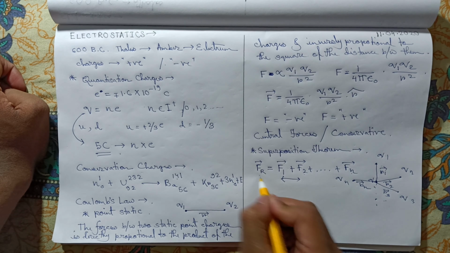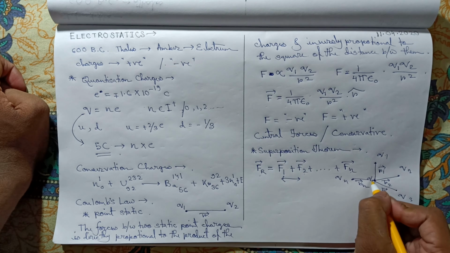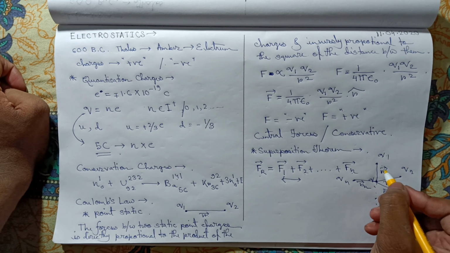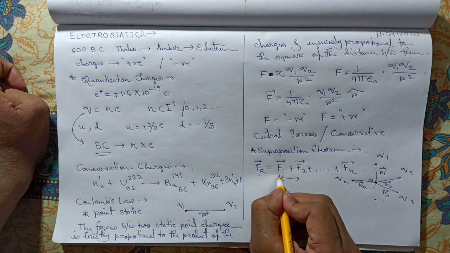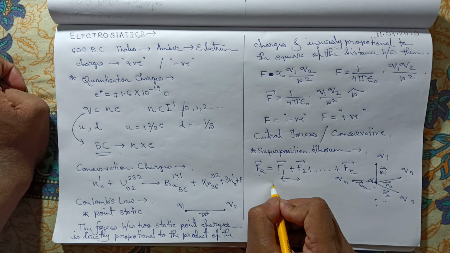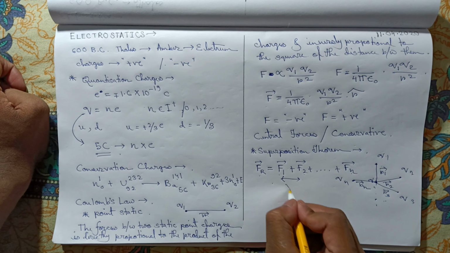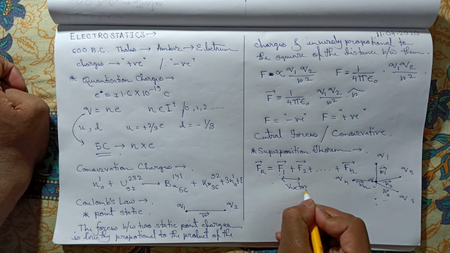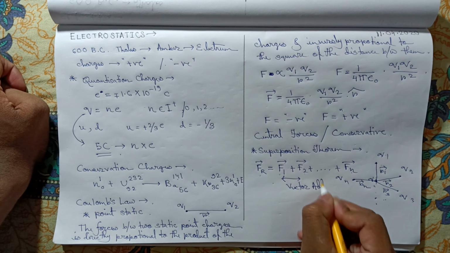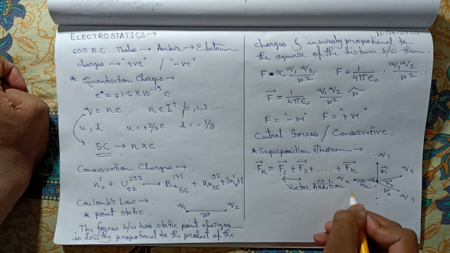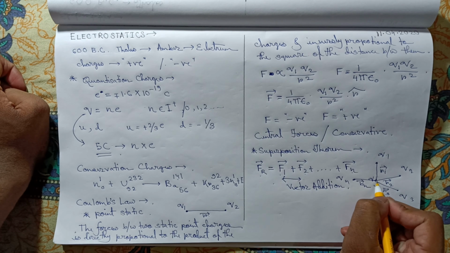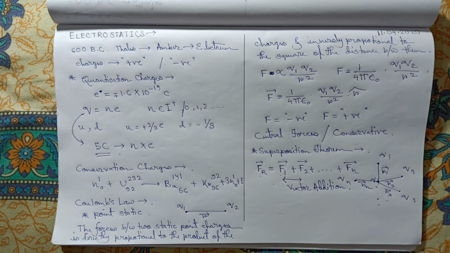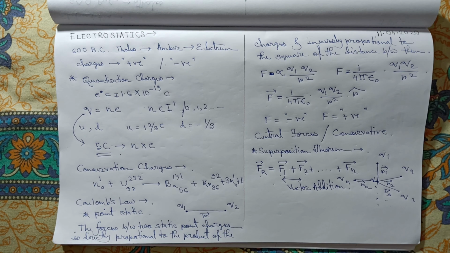So to find the resultant force, we consider this charge Q to be steady, individually find out the forces, and sum them according to vector addition. By this vector addition we get the resultant force acting on Q. That is the superposition theorem.